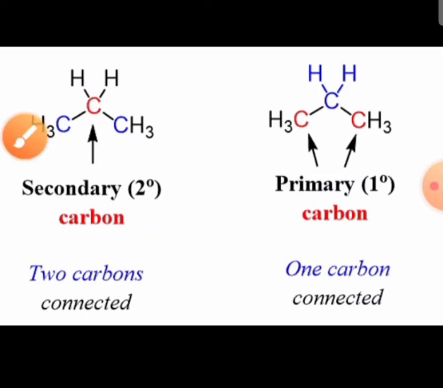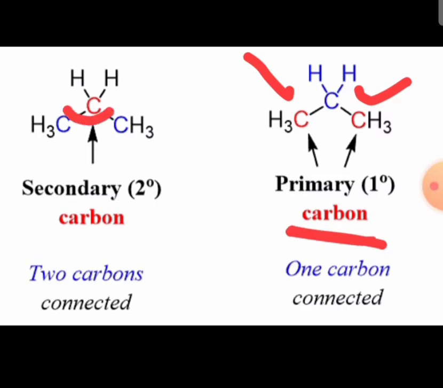Whereas the remaining 2 adjacent carbon atoms are primary carbon atoms, because both of these carbon atoms have one carbon connected to them. If I take this primary carbon atom, only one carbon is connected. Similarly, in this terminal carbon atom also only one carbon is connected. So in this structure of propane, the terminal carbon atoms, first and third, are primary, whereas the second carbon atom is secondary carbon.